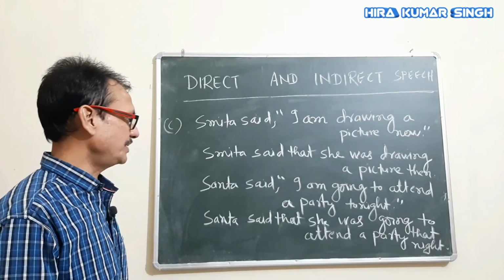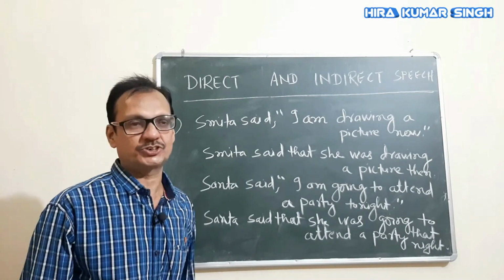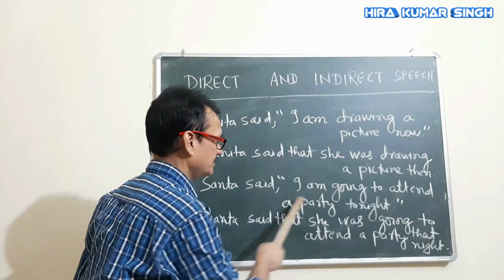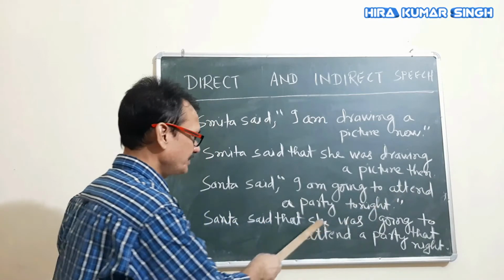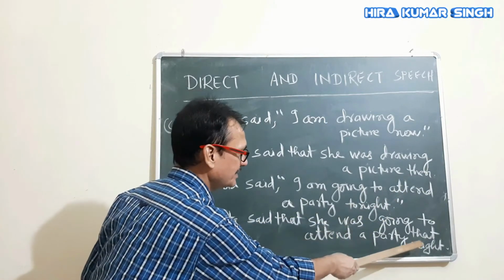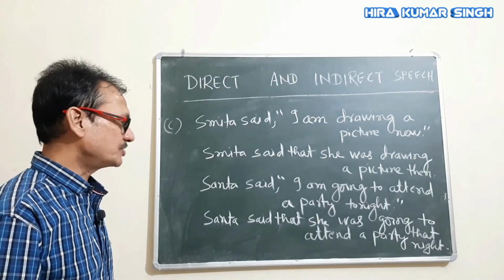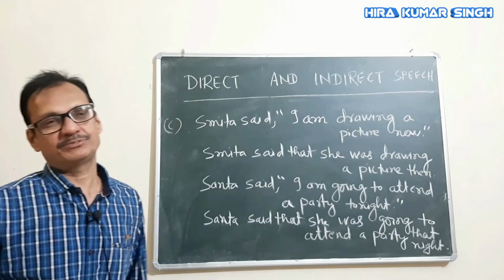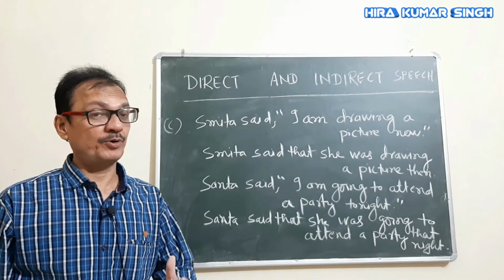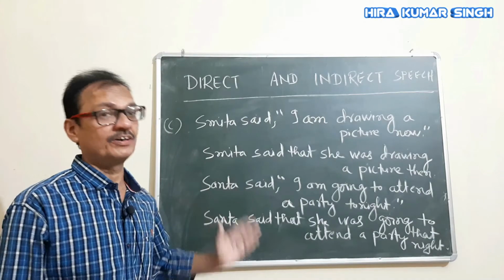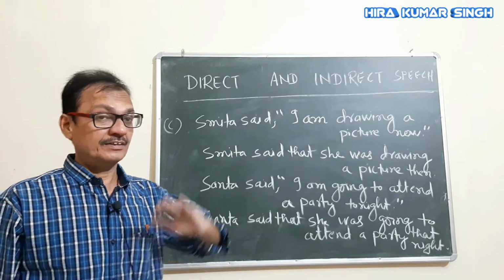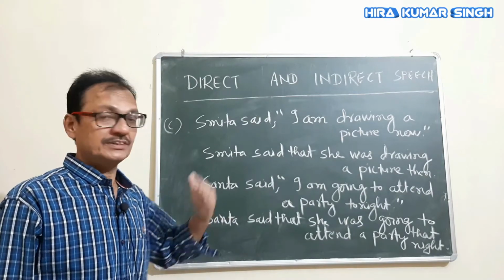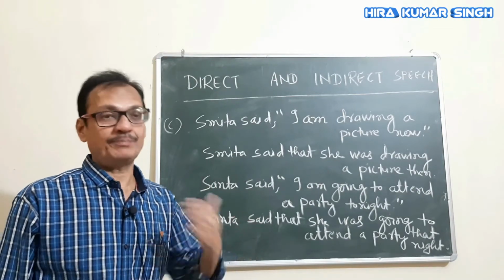Second one, Santa said, "I am going to attend a party tonight." Mark this word tonight. It is present continuous. It has become past continuous, and this tonight has become that night. Santa said that she was going to attend a party that night. In this way, two time words have changed. This is very important. Be careful when you find the words now, tonight, today, here, there, all such words. Please be careful. This, that, these, those, you have to change.